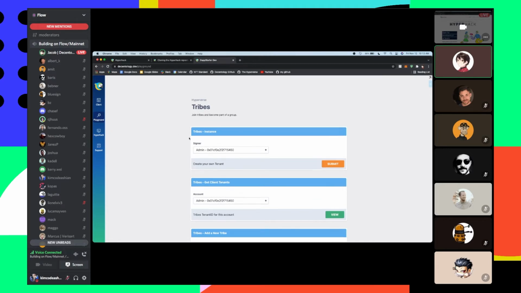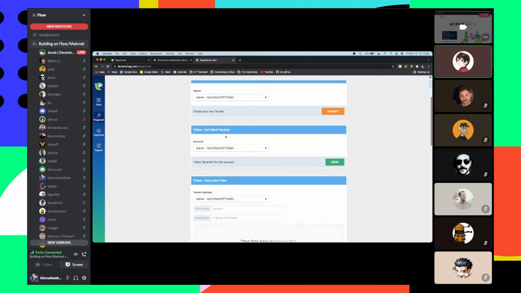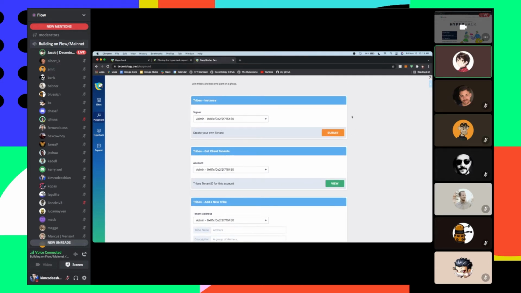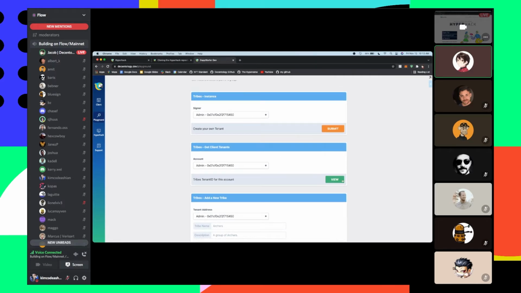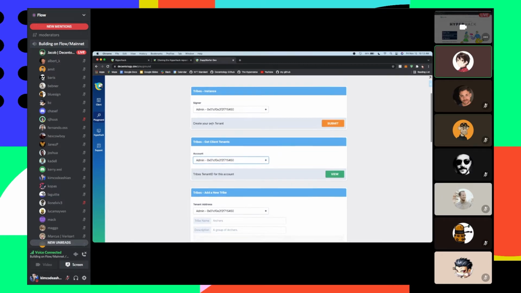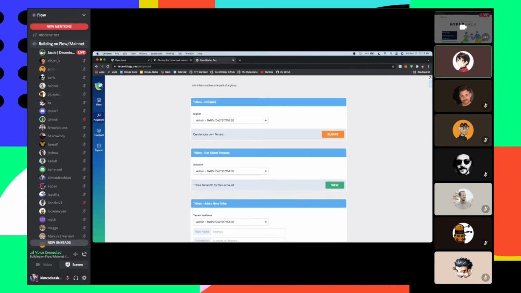So what I've done is I've clicked on one of the modules, and this is called Tribes. And there's a bunch of what we call action cards here. These are individual transactions and scripts that, again, you don't have to write any of the code for. These are all just little buttons and account widgets that you can select from. So for example, if we wanted to run this transaction called instance, which will set up our admin account, we could select the admin account and then click submit.